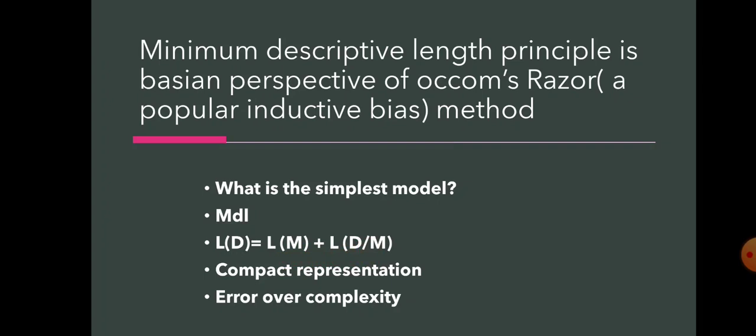Error over complexity. Here, what I'm trying to tell is error over complexity. Even if my hypothesis makes more error with a simple description, I'm going to choose that hypothesis rather than choosing a hypothesis that makes less error with a complex description. Error doesn't matter here, only simplicity matters here. Okay, can you guess why I'm choosing a hypothesis that makes more error? That's a bad hypothesis, right?